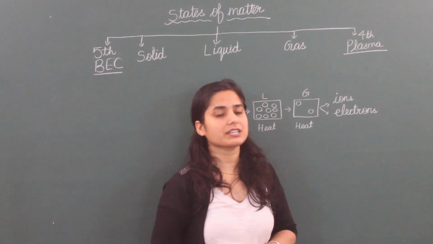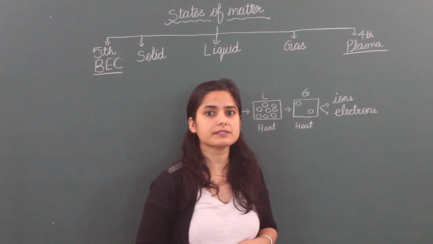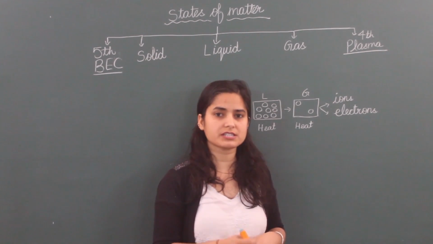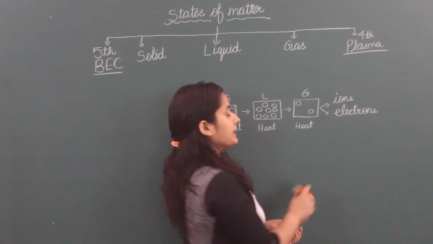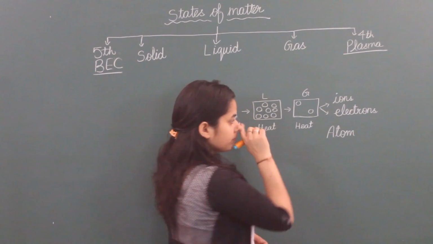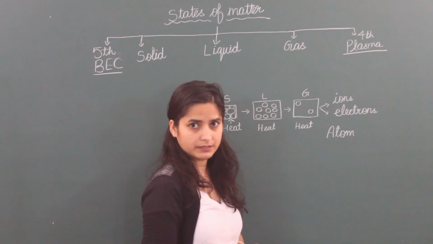You have a little bit of knowledge about this. In 8th standard also you have done in solutions that substances break into ions, positive and negative ions. The same happens here. The atom of a particular thing breaks into its ion and electron.